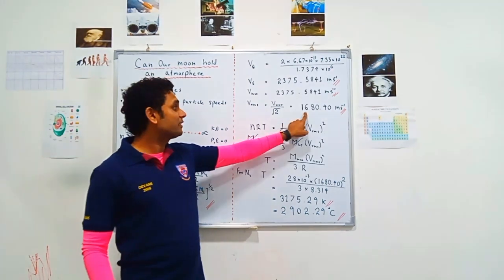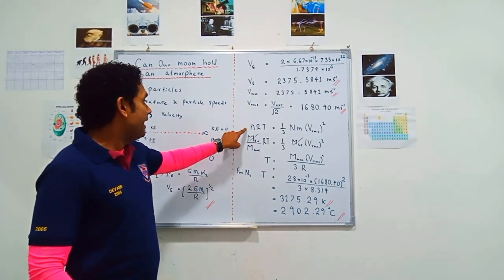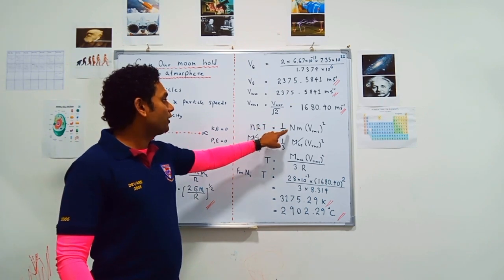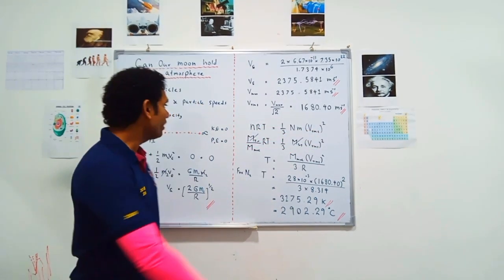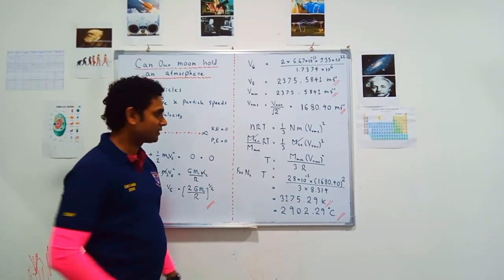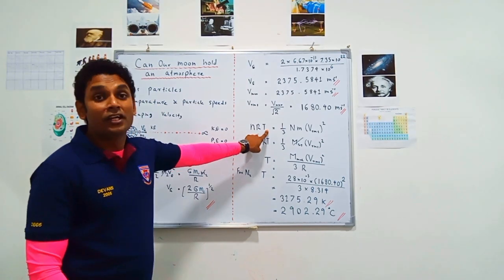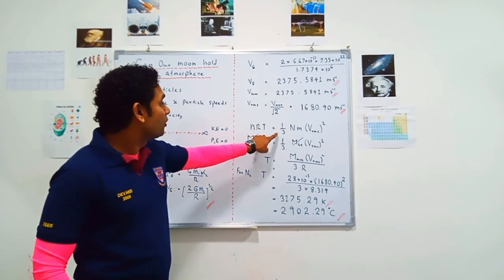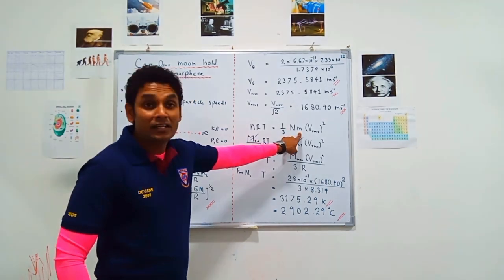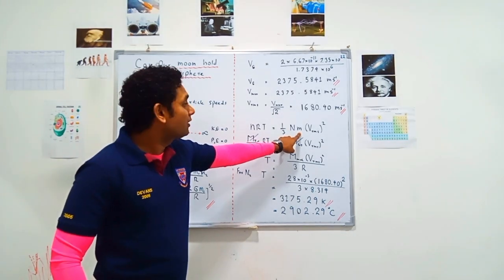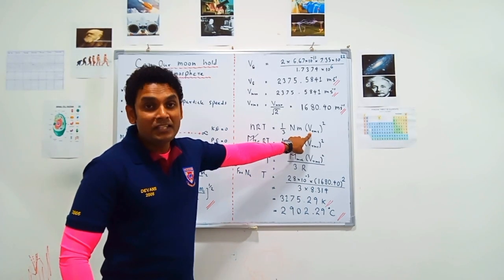Okay. Now after calculating the root mean square velocity, we are going to apply it in gas equations. nRT is equal to 1 by 3 N m VRMS squared. n is the number of moles of the gas. R is the universal gas constant. T is the absolute temperature of the gas. 1 by 3 is 1 by 3. N is the number of gas particles. m is the mass of one gas particle, and VRMS squared is the square of the root mean square velocity of gas particles.